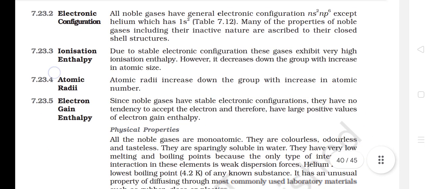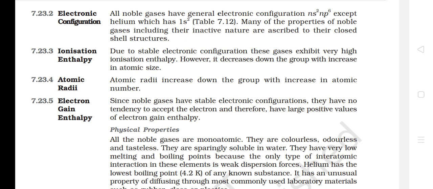Electronic configuration. All noble gases have general electronic configuration ns2np6 except helium, which has 1s2. Many of the properties of noble gases, including their inactive nature, are ascribed to their closed shell structures. Due to stable electronic configuration, these gases exhibit very high ionization enthalpy. However, it decreases down the group with increase in atomic size. Atomic radii increase down the group with increase in atomic number.